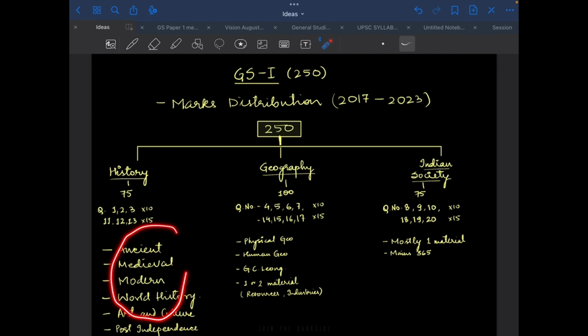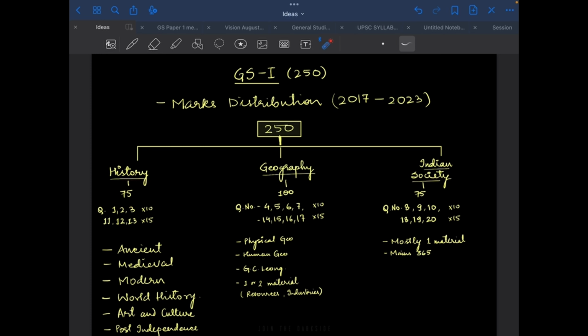Since the content in history is very humongous, you have to give more time, but it should be balanced. You should not ignore this as it is also of 75 marks. And I believe in the same amount of effort, you can fetch more marks here as compared to here.